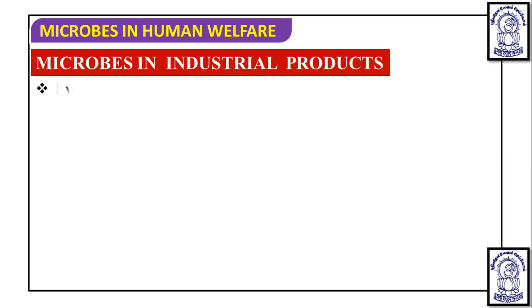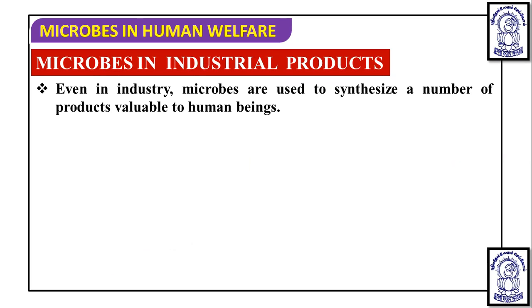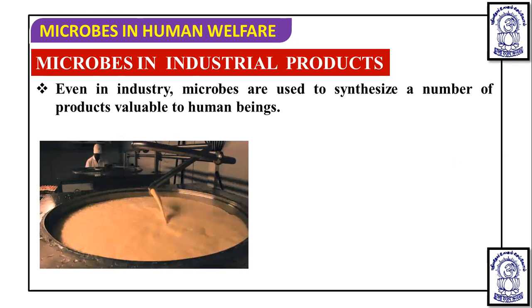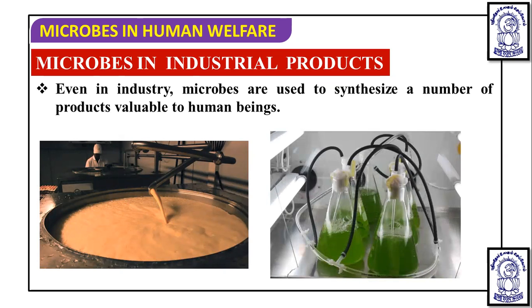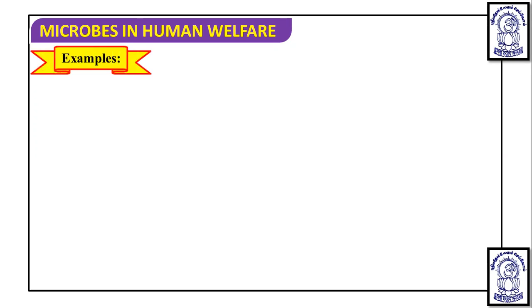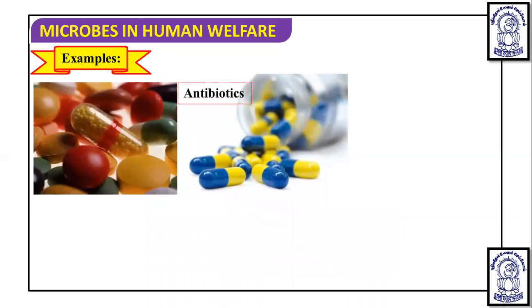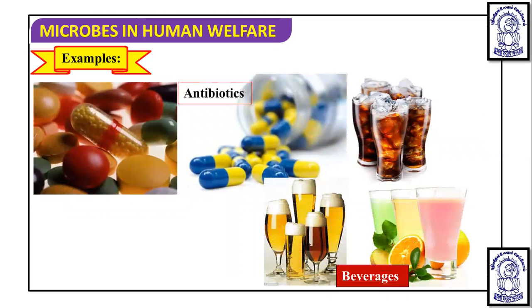So in industry, microbes are used to synthesize a number of products valuable to human beings, and these mainly include beverages and antibiotics. You can see this is the industrial production of some important components for human health. Your examples are the beverages and antibiotics.